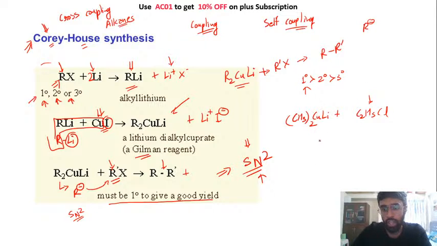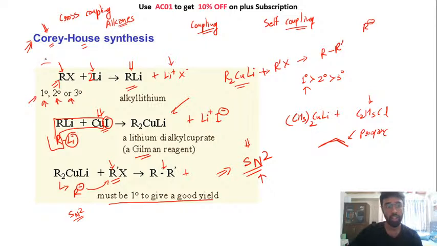So these two will react to form a 3 carbon chain, right? You will get propane from here. So you have achieved an unsymmetrical alkane, right? So we have seen कि अपन in the Wurtz reaction we were only able to prepare your symmetrical alkane.